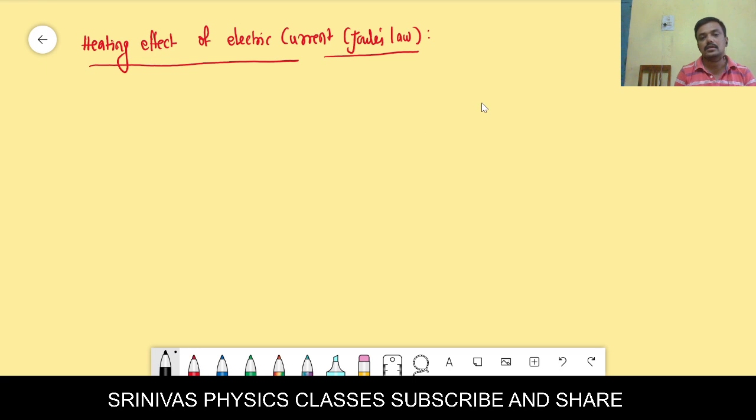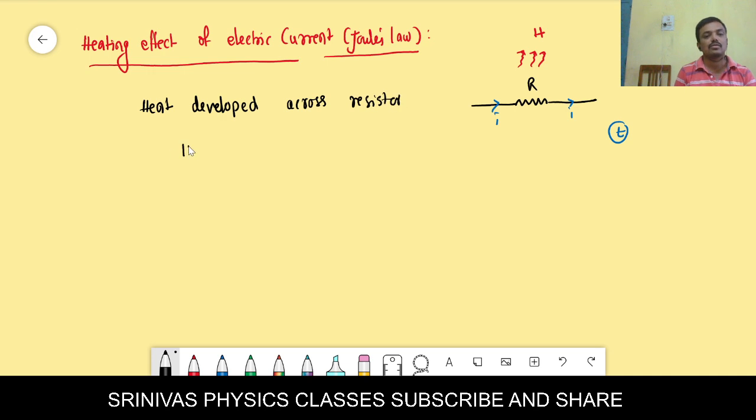Now let us see, this is a resistor R, and in this we are sending some current I for the time t. If you send the current I for the time t, at that moment some heat develops across the resistor. I want to know on what factors the heat depends. The heat developed across a resistor is equal to work done actually. The battery will do some work to send the charge.